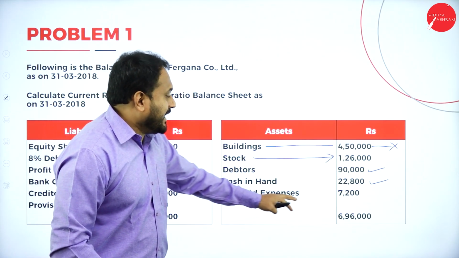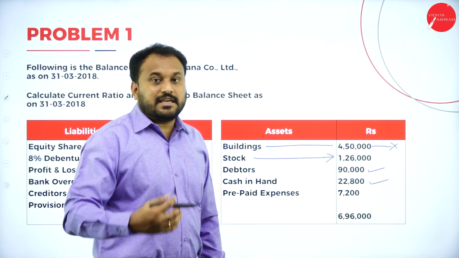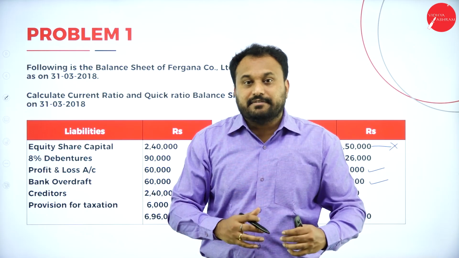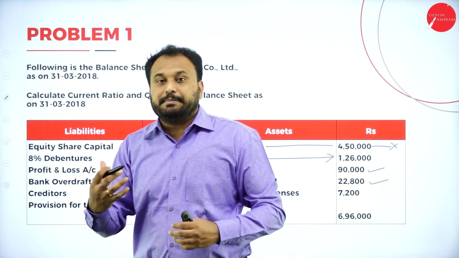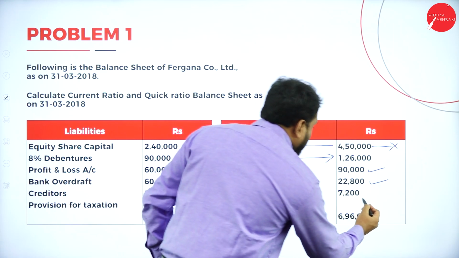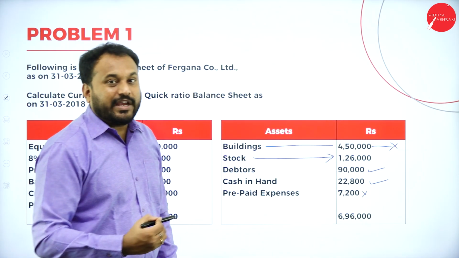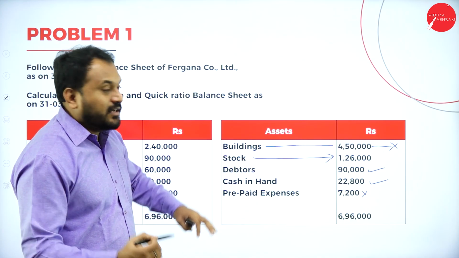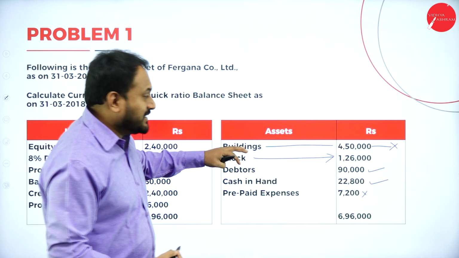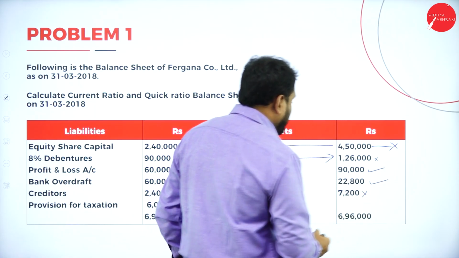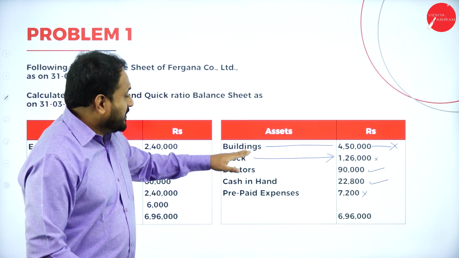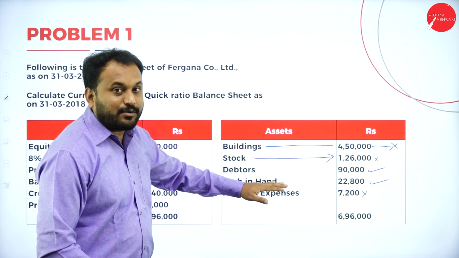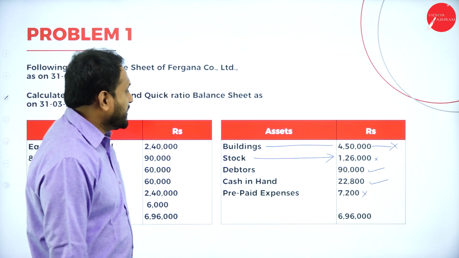Then here, prepaid expenses. See, you have already paid the amount to a person. Now he will not pay you back. He will give you his services. That is called prepaid expenses. So this is not a quick asset. It is a current asset, but not a quick asset. Next here, stock. It is not a quick asset. It is a current asset. So this is also not there. That means we need to subtract stock and prepaid expenses. Now here, understand.